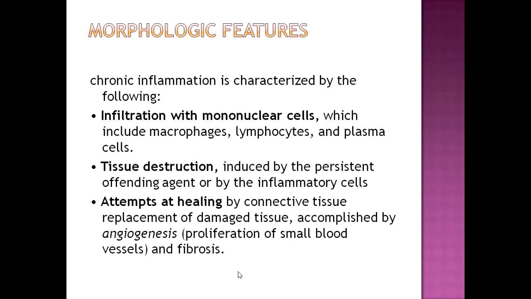Morphological features. Chronic inflammation is characterized by the following: infiltration with mononuclear cells. Here we can differentiate between acute and chronic. Predominant cells are macrophages, lymphocytes, and plasma cells, while in acute inflammation, neutrophil predominates. Tissue destruction is more in chronic inflammation, and attempts at healing and repair is a morphological feature of chronic inflammation.